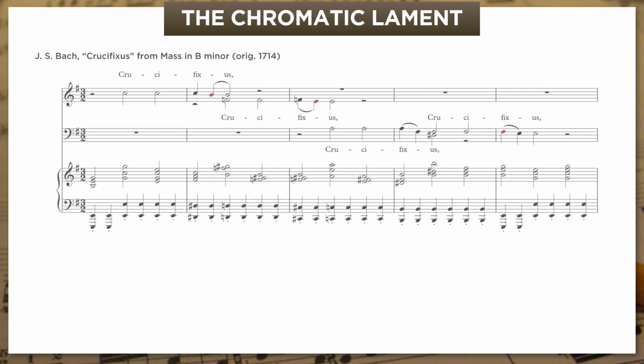Later in the Baroque, J.S. Bach is going to use a looping chromatic lament to set the mood for the darkest moment of his Mass in B minor, the Crucifixus movement, which is the part of the Mass that tells about the crucifixion and death of Jesus. The whole fabric of the music seethes with pain and anguish. Even the voices enter with these pained, sighing gestures.